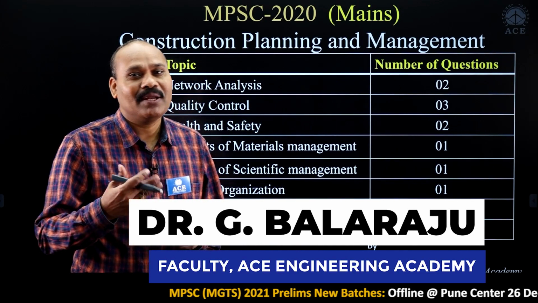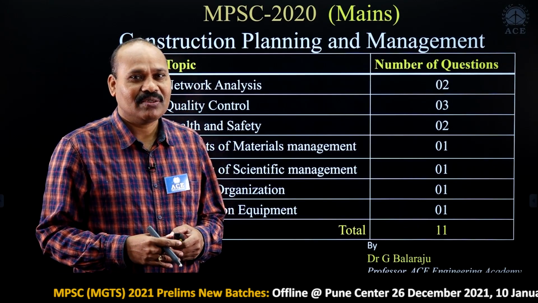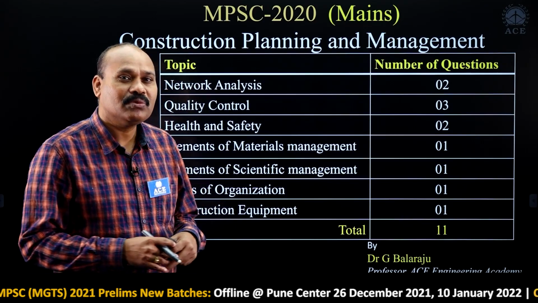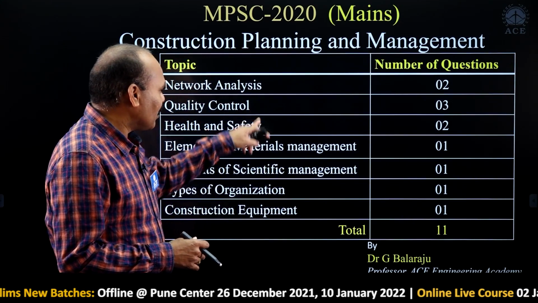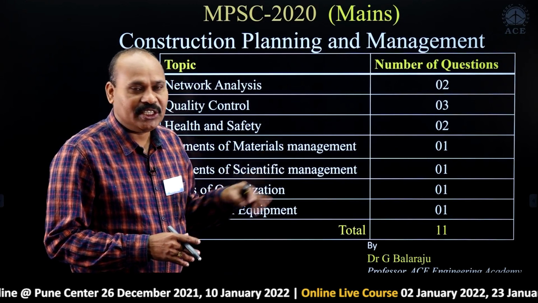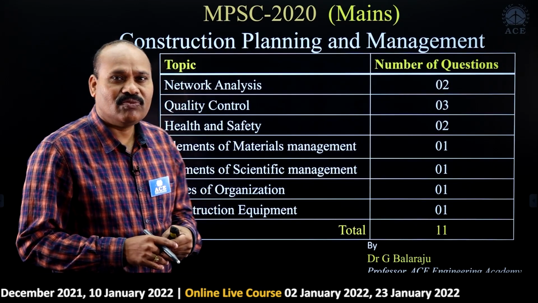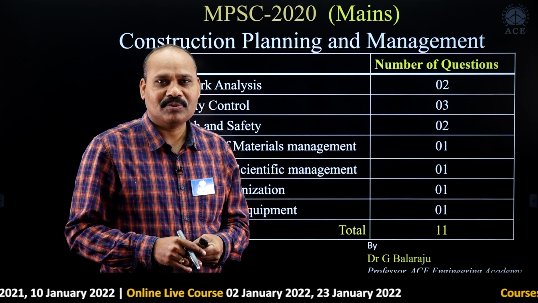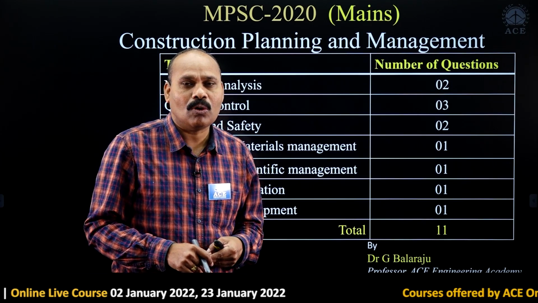So, construction planning and management. Before presenting the solutions, let us have an overview of where the questions came from. In this table, I have presented the details. In network analysis, we had two questions: one related to event numbering and one related to optimistic time.